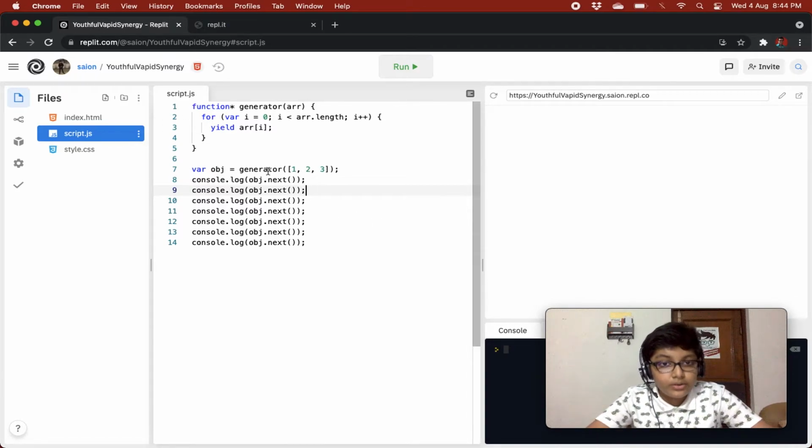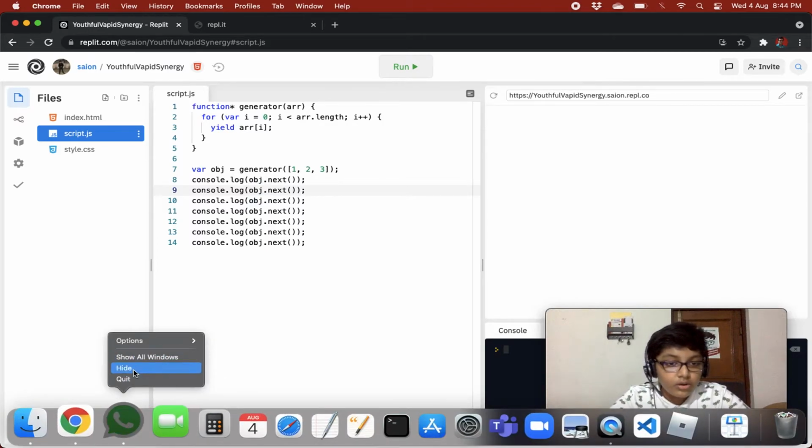And the fourth time, when i is 3, 3 is not less than 3, so it does not yield out anything, so it takes it as the function is over.